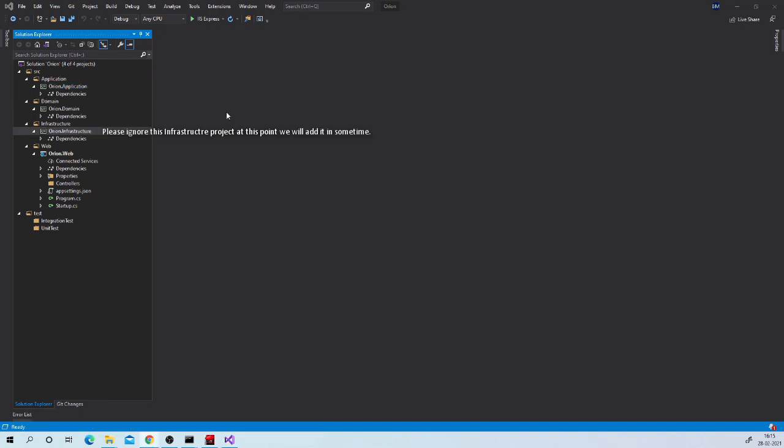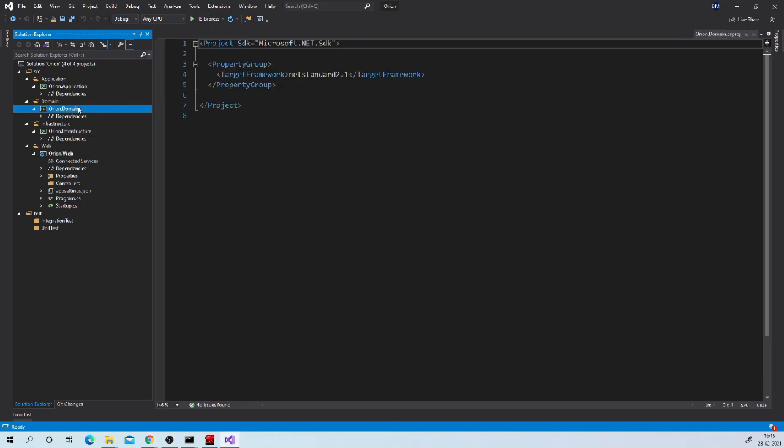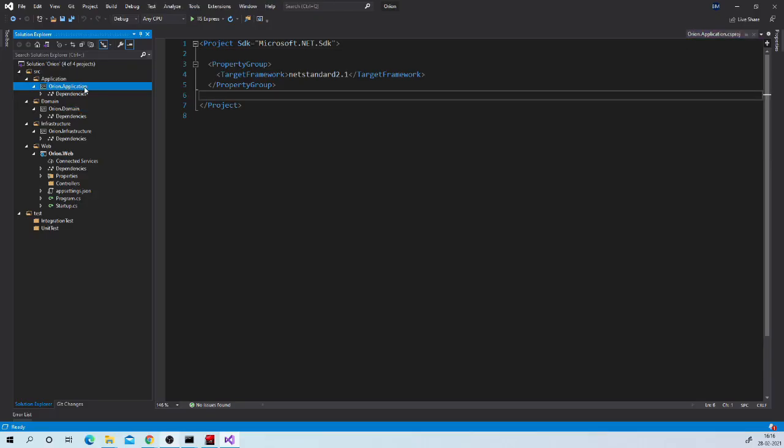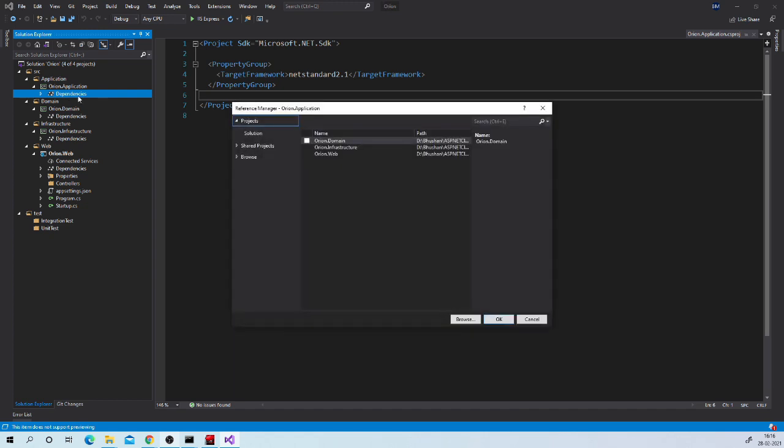Now let us define dependencies as per clean architecture recommendations. So our domain project will not have any reference as it is innermost project. You can see it here. Domain project is innermost project. It doesn't have any reference. Application project will have reference of domain. So let us go to application project dependencies, add project reference. It will have reference to only domain.